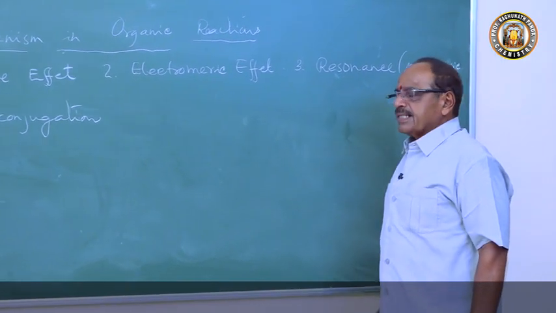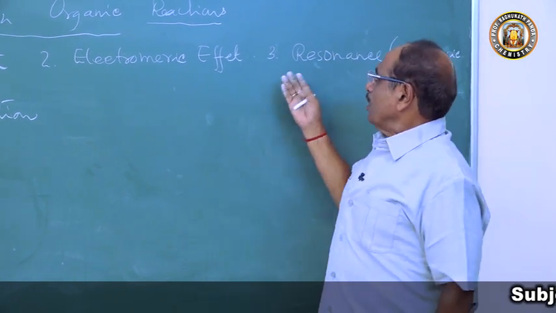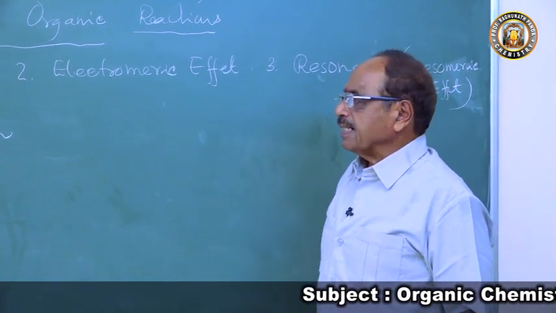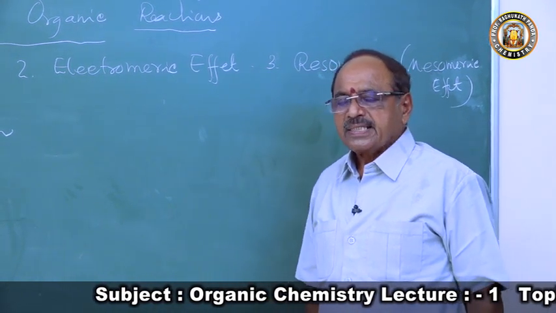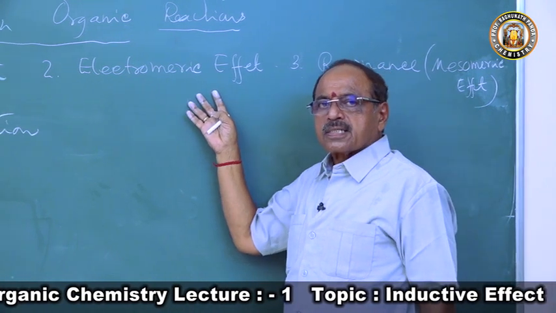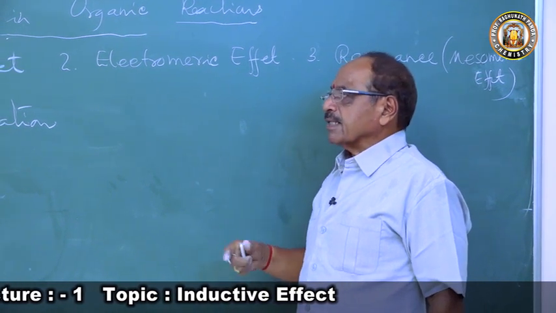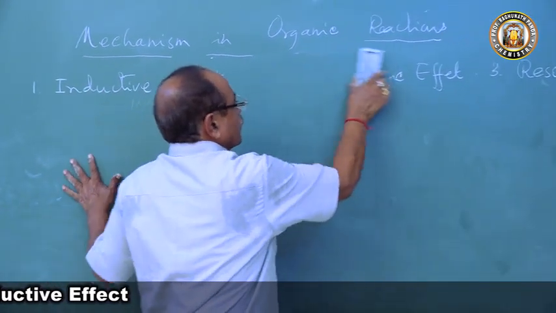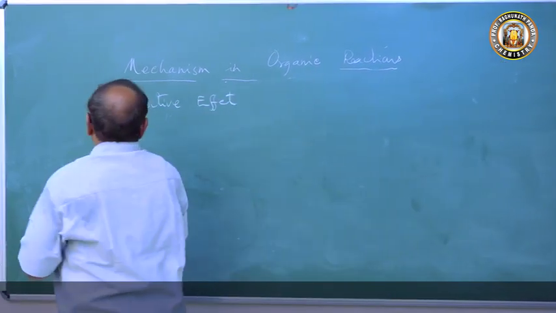Most of the compounds where there is a double bond, unsaturations, and conjugate systems, there resonance will be playing a very important role. And where there is a dissimilarity in a molecule, the atoms bonded having dissimilar electronegativity, there the inductive effect can explain to us. And where there is a pi bond in the molecule, that can be explained by this electromeric effect. So first I will discuss today the inductive effect, then I'll go to electromeric effect, then I'll go to resonance.